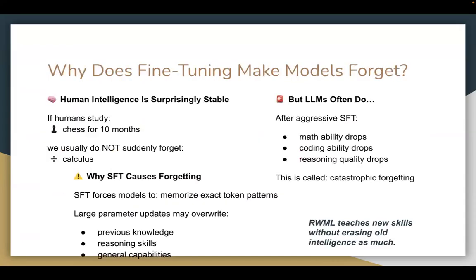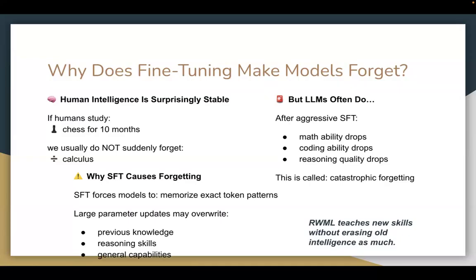And so why does fine-tuning make models forget? We know that human intelligence is surprisingly stable. If you study chess for 10 months without talking about calculus, you probably won't forget calculus after learning chess for 10 months. However, SFT can cause forgetting because it forces the model to memorize exact token patterns, and large parameter updates may override previous knowledge, reasoning skills, or general capabilities.